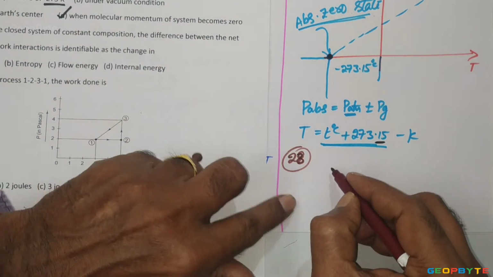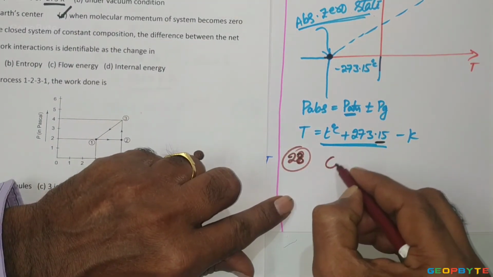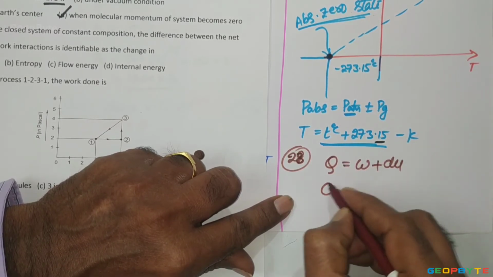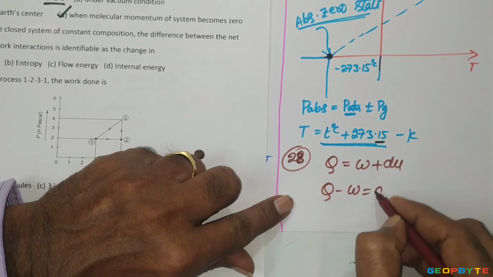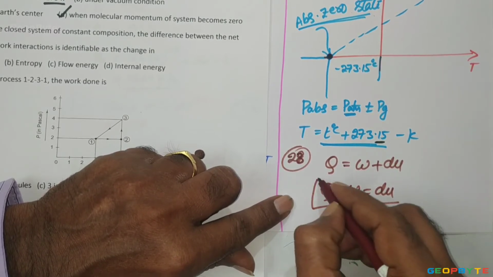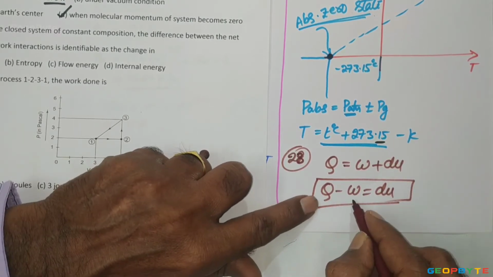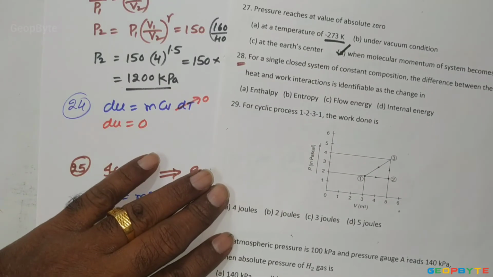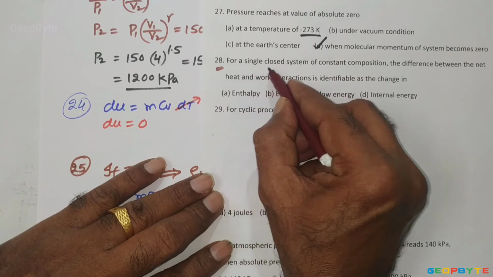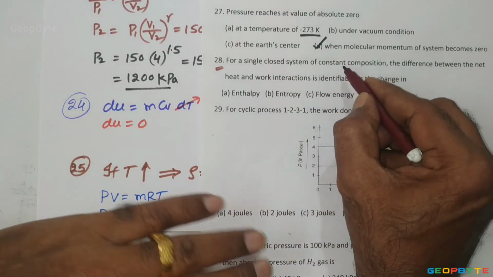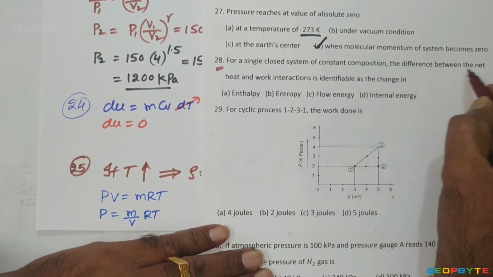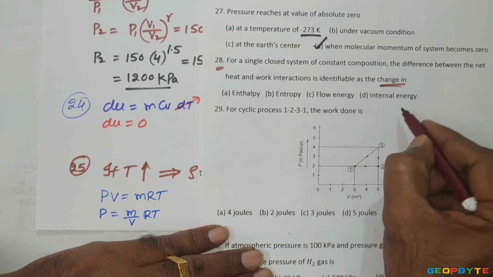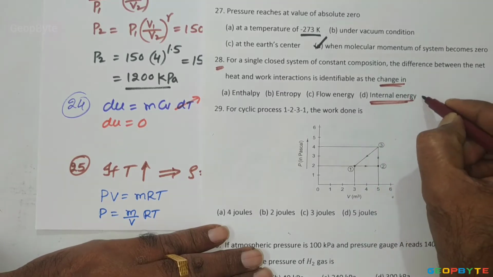For a closed system process, the energy balance equation is Q equal to W plus dU. From this, Q minus W is equal to dU. The difference between the net heat transfer and net work transfer equals change in internal energy. For a single closed system of constant composition, the difference between net heat and net work interactions will be equal to change in internal energy. Option D is correct.